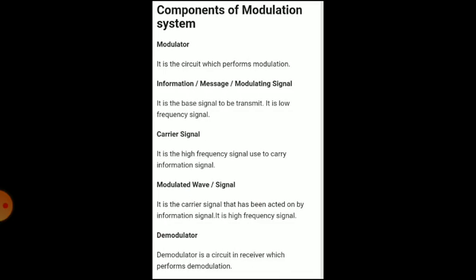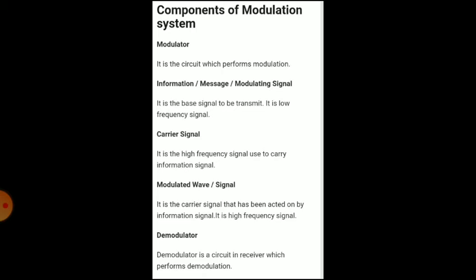So, components of a modulation system. First is the modulator. It is the circuit which performs modulation. Then the information, message or modulating signal. It is the base signal to be transmitted. It is a low frequency signal that has to be modulated. Then the carrier signal.